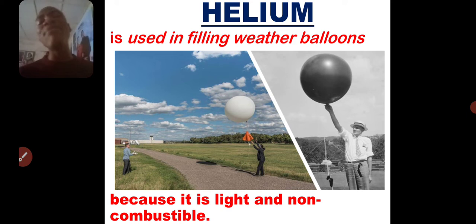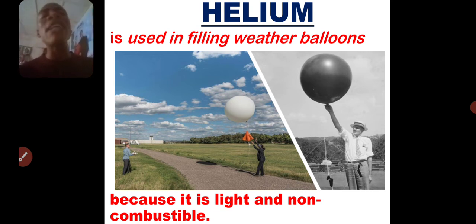So this limited the use of hydrogen for weather balloons. To counter this disadvantage, we have to go for the next lightest gas, which will not be susceptible to combustion, and that gas is helium. Helium is also light, though not as light as hydrogen, but still light compared to other gases.